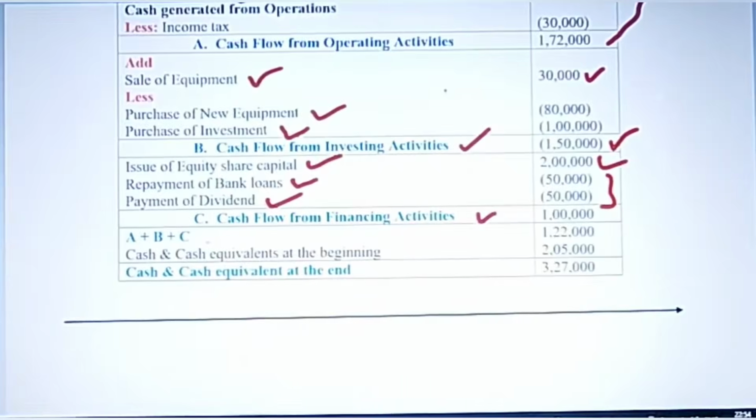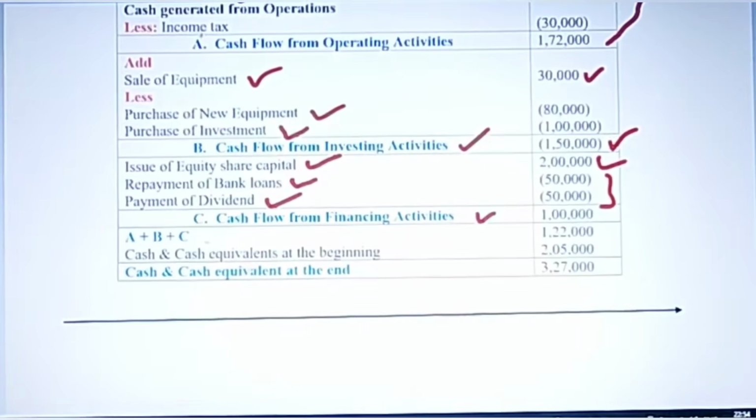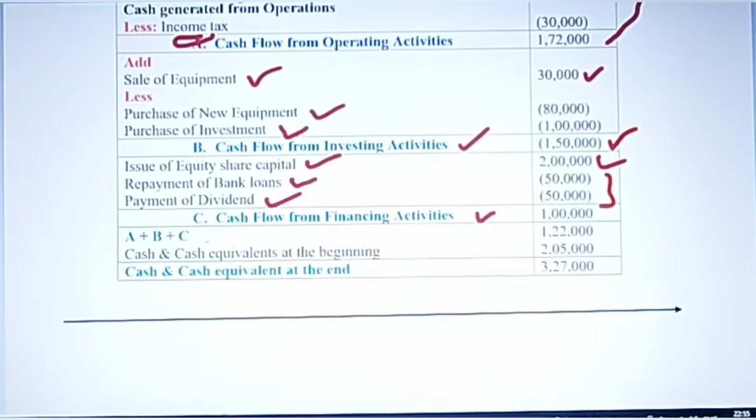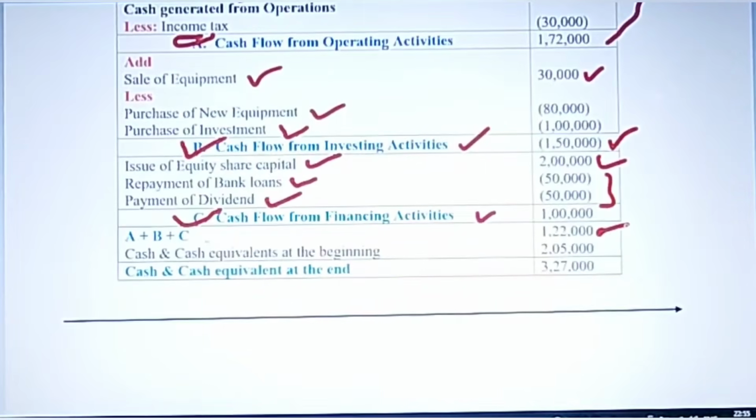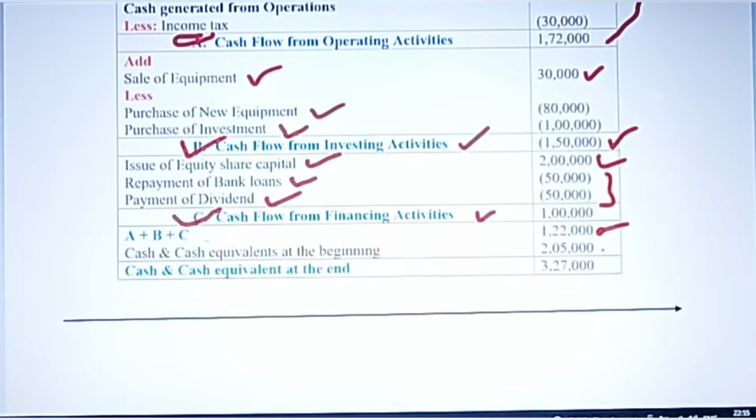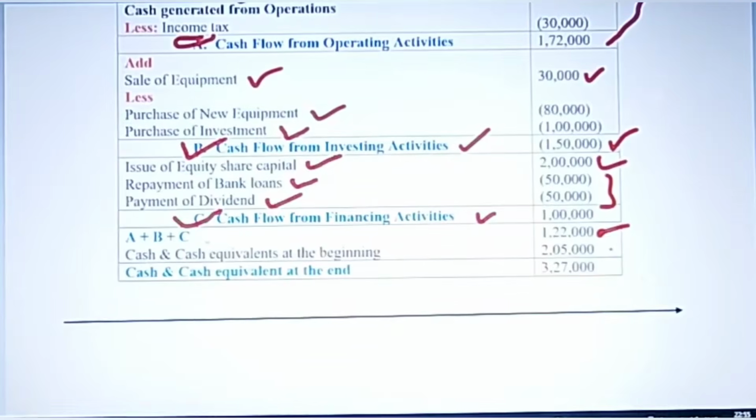So now from this A, that is this one, B and C, what you have to do is add all these figures and you get 1,20,000, right? And this should match with the cash equivalent at the beginning.